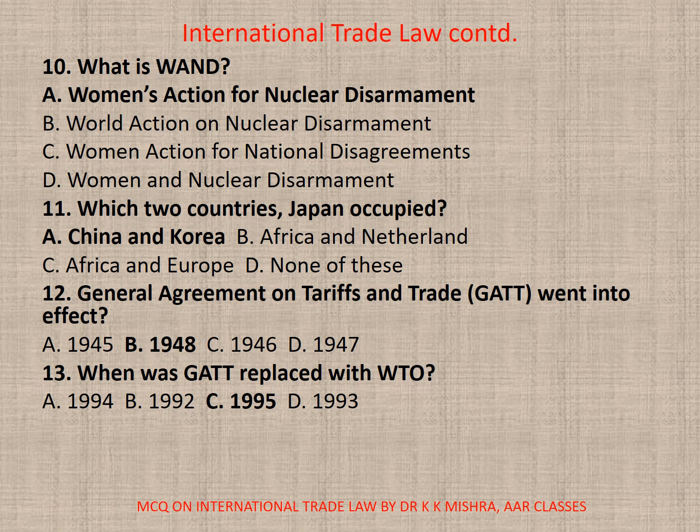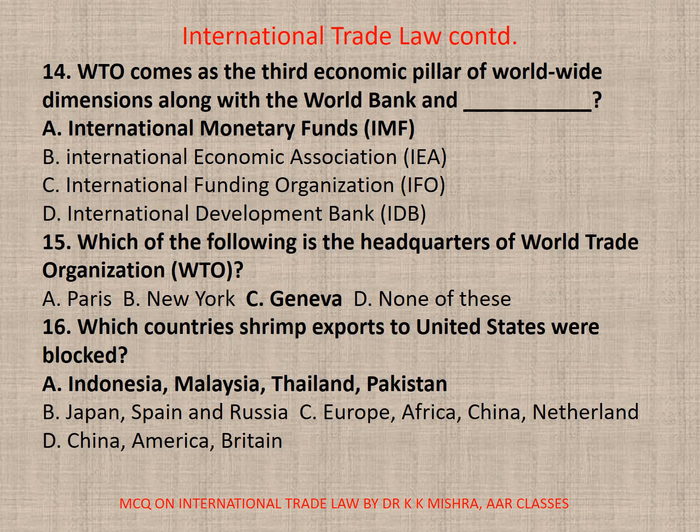11. Which two countries Japan occupied? A. China and Korea. B. Africa and Netherlands. C. Africa and Europe. D. None. Here correct option is A. China and Korea. 12. General Agreement on Tariffs and Trade went into effect in 1948. Correct option is B. 13. When was GATT replaced with WTO? In 1995. Correct option is C.